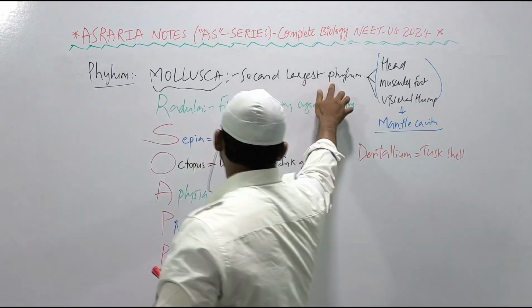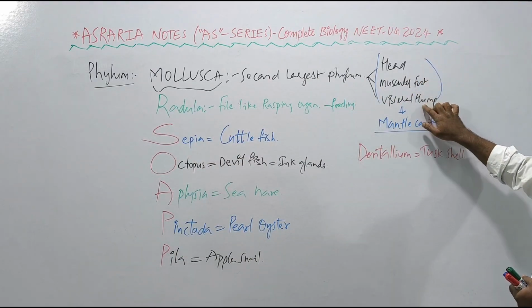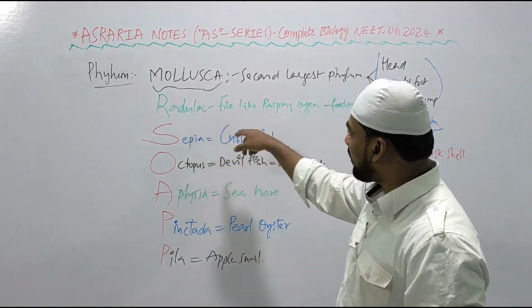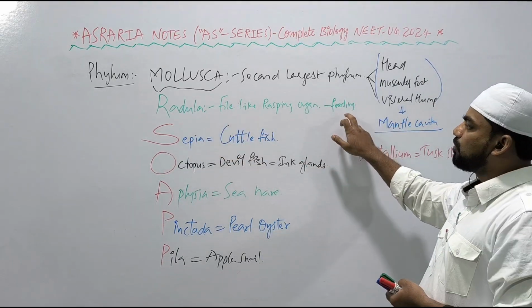Phylum Mollusca is the second largest phylum, right? The body is divided into head, muscular foot, and visceral hump, surrounded by mantle, which shows a mantle cavity, right? The characteristic feature of Mollusca is radula. Radula is nothing but a file-like rasping organ present in the buccal cavity, used for feeding.